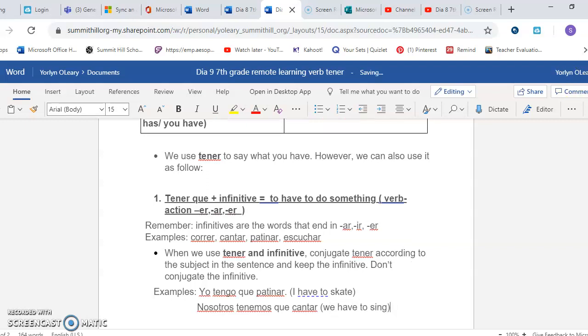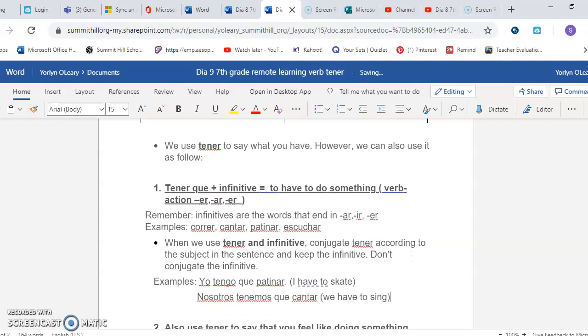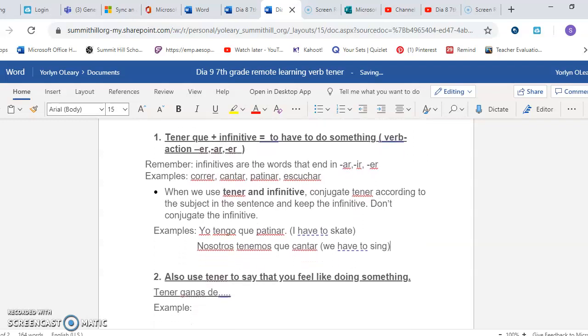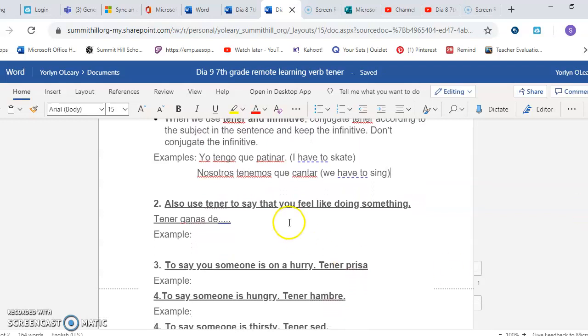Moving down. So that's also how we can use the verb to have. Then we also could use tener to say that you feel like doing something. So "feel like doing something" translates to tener ganas de.